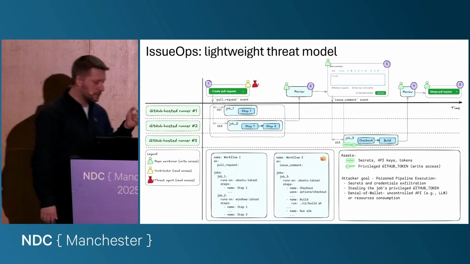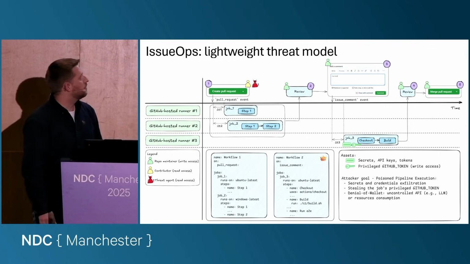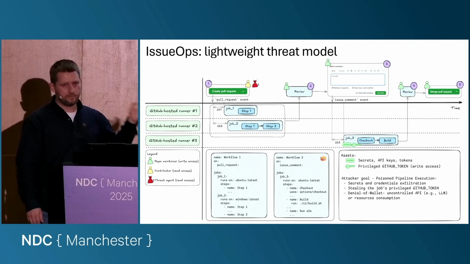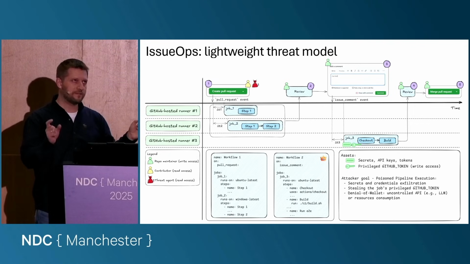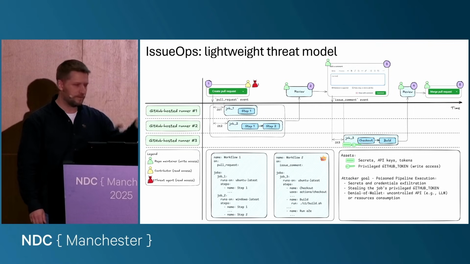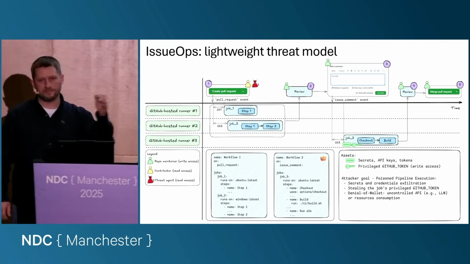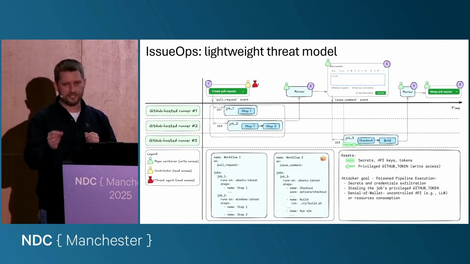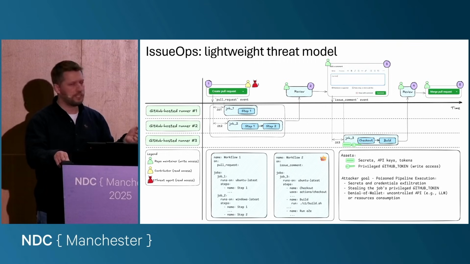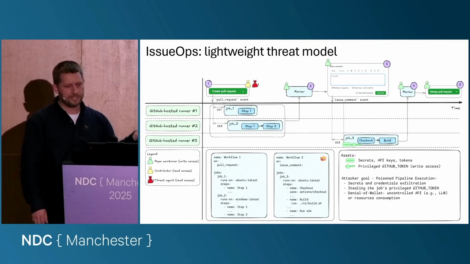So let's check what may go wrong from a security perspective. This is a very lightweight threat model. What may go wrong? Some goals from the attacker's perspective are, of course, to exfiltrate your secrets and long-lived credentials, like if you use some API keys or tokens to access your LLM or registry. This is an example. Another objective is to get access to your GitHub token with the right permissions, because if you have a GitHub token with the right permissions, you can change the state of the repository. You can commit some malicious code, you can create a release, you can create a tag, and something like this.